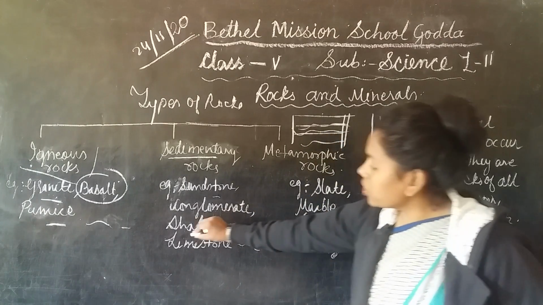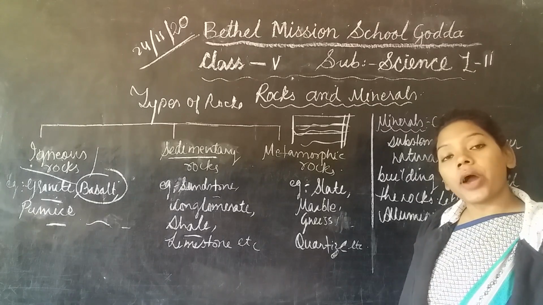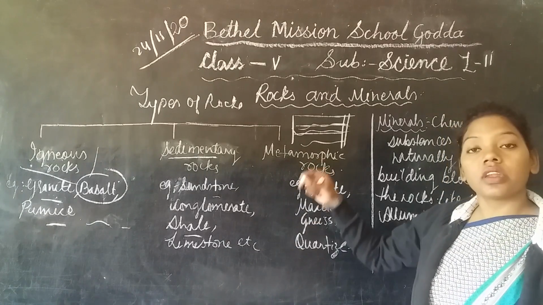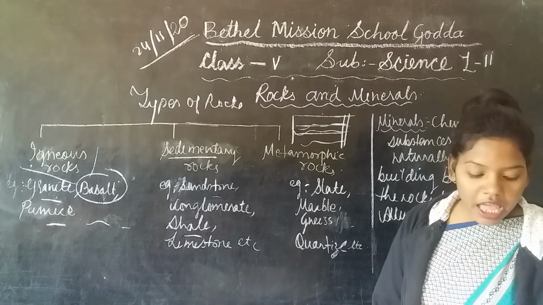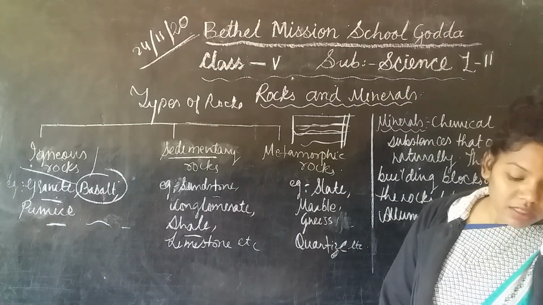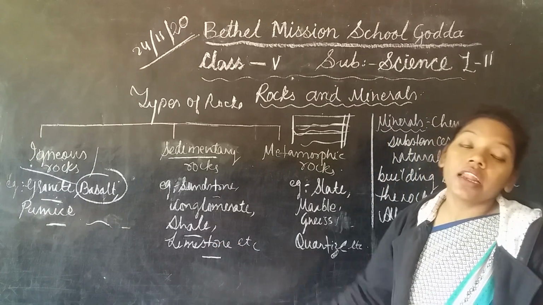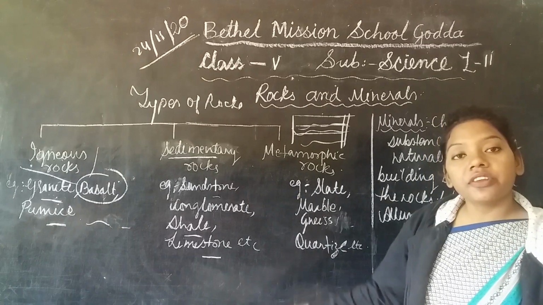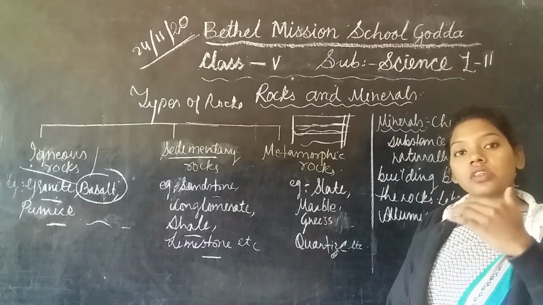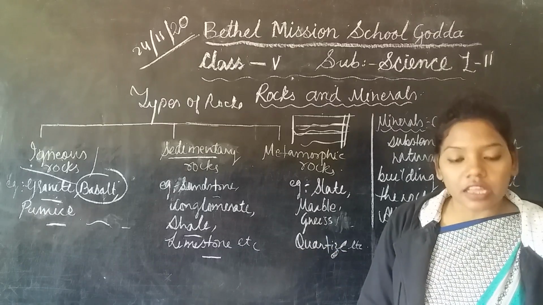The shale is made up of mud and clay particles that get deposited layer by layer. Limestone is also made of sand and mud. So these are the formations of different sedimentary rocks and how they get deposited in layers. That is why it is called sedimentary rock.